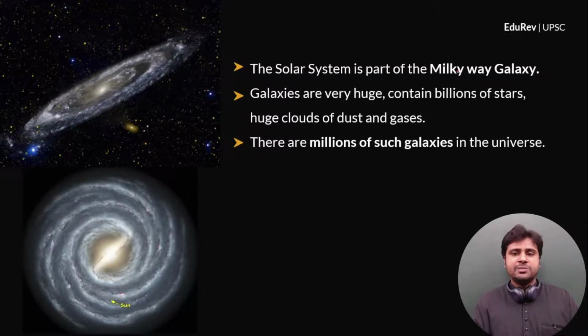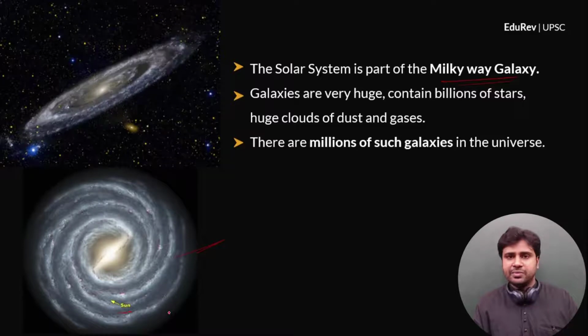Now, solar system is part of the Milky Way galaxy, our home galaxy. So this is a representation of Milky Way galaxy, and sun is roughly here. So galaxies, they are very huge. They contain billions of stars, some of which are like sun, some of which are smaller than sun, and some of which are larger than sun.